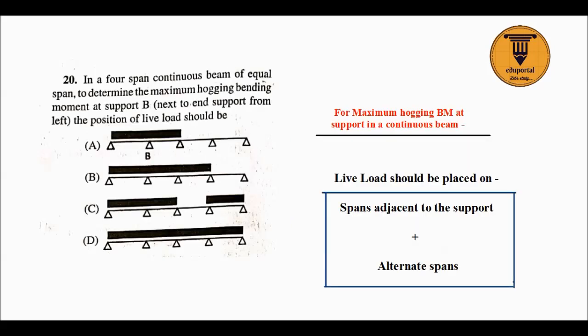Now next question is another very good question. In a 4-span continuous beam, maximum hogging bending moment at the support B. So this is the B support, suppose, next to the end support from the left. The position of live load should be... Here one theory is there, and I think you should know this. If you don't know this, and if you want to know the detail of this and all the other conditions, just write to me in the comment box. I will make a separate video for that.